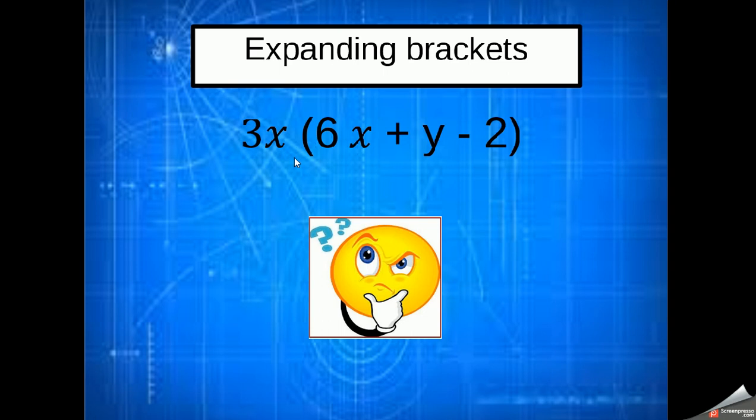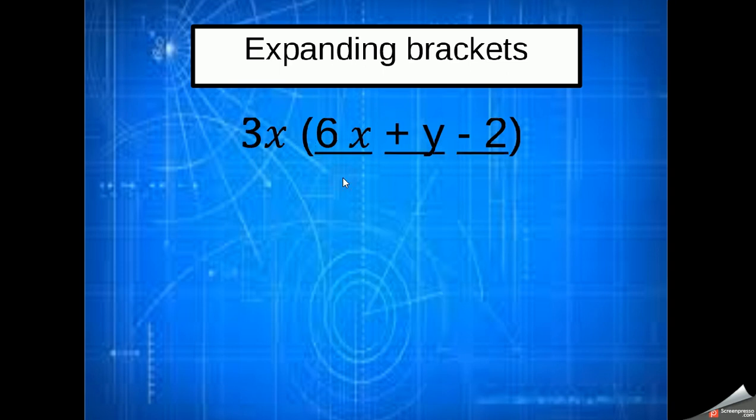Okay, so here's another one, 3x times 6x plus y minus 2. Now, the difference here we can see is that there is the same variable inside and outside. We've also got a different variable, but at this point, with the 6x, both the 3x and the 6x have an x in them. So let's see what difference that makes.